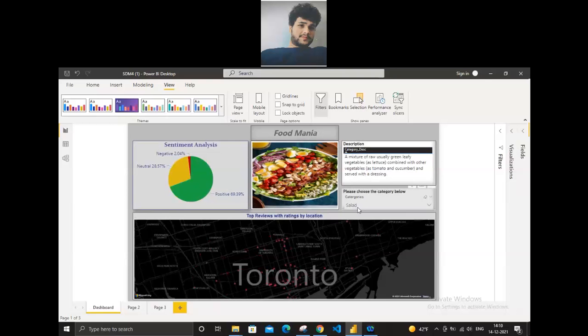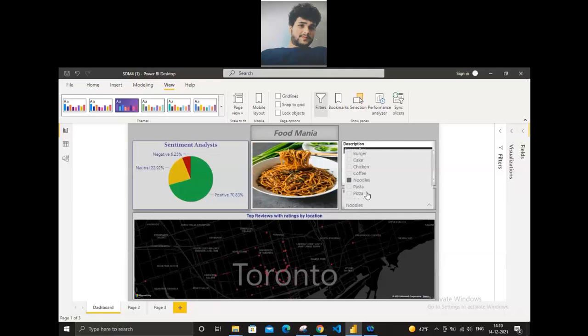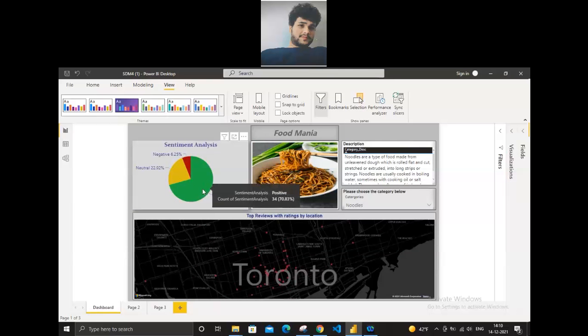Let me take another example. If I select noodles, for noodles you can see that we have got a total of 34 count for positive reviews, which is almost 70% of the reviews. Those are positive. The neutral we have got is 22%, and the negative was 6 and a quarter percent.